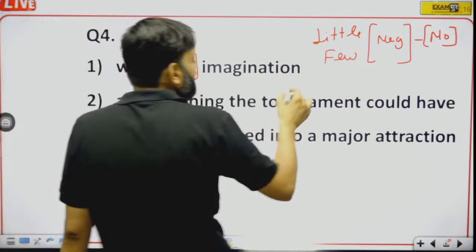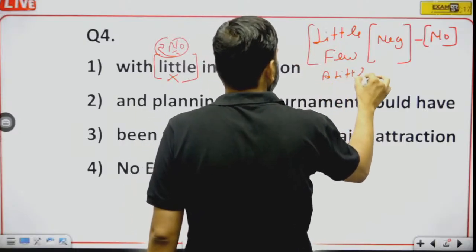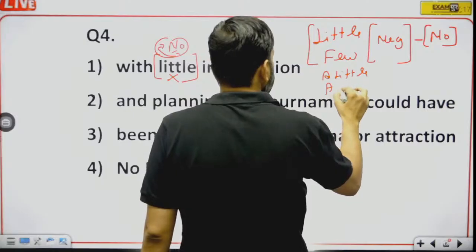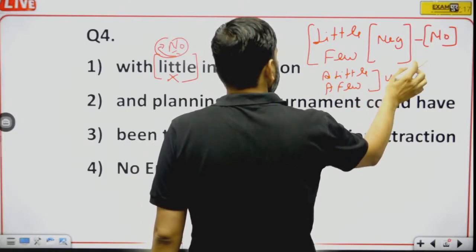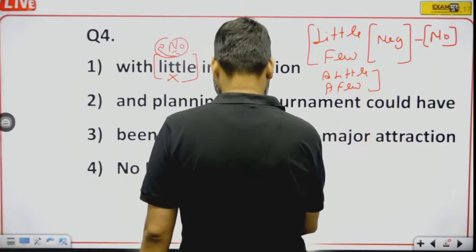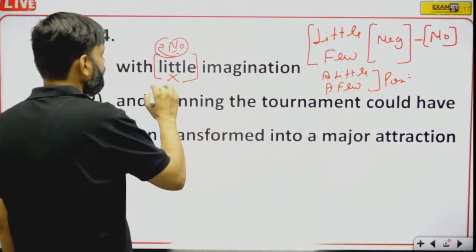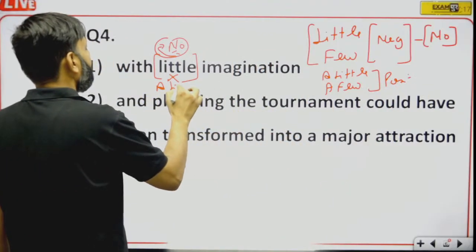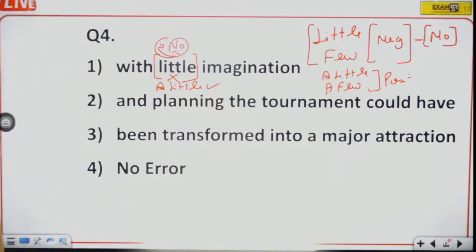Now, little and few are negative, but if we replace them by a few or a little, they become positive. So what you need to do is, you just need to put indefinite article a with it.